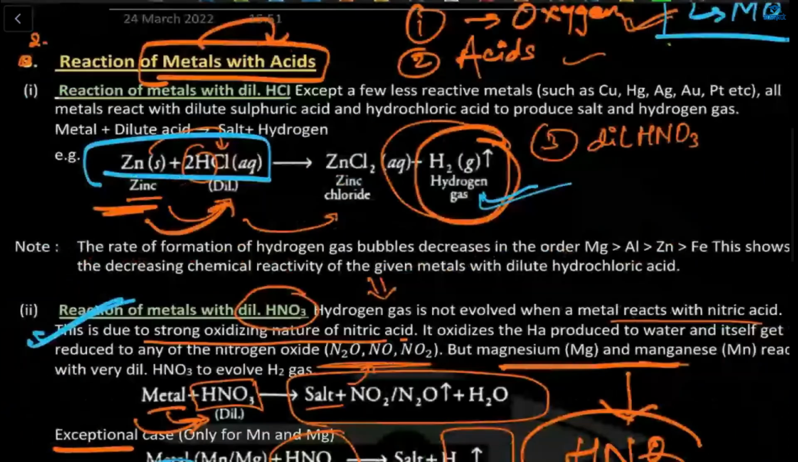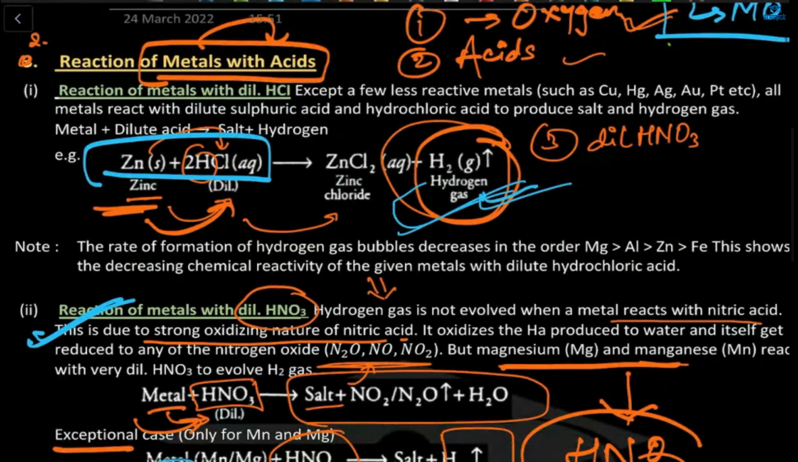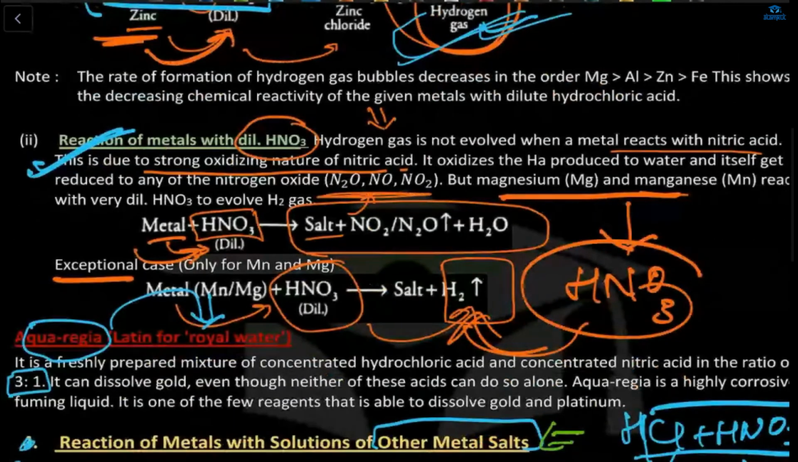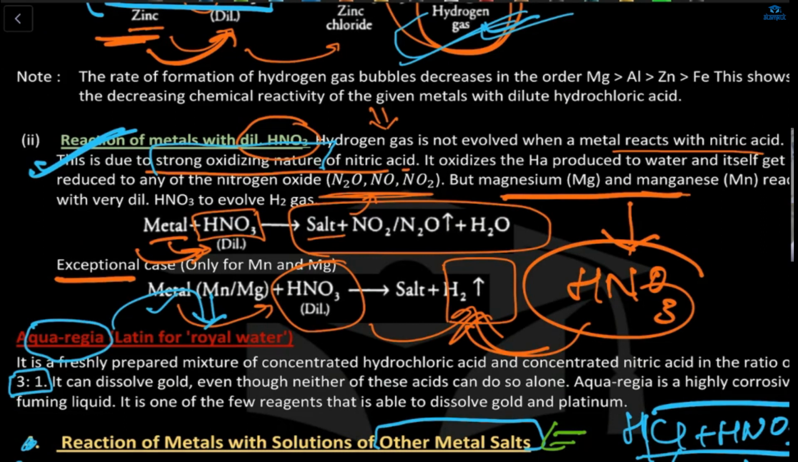Because in the HCl, the hydrogen gas is evolving. You can see over here. But why with the nitric acid, hydrogen gas is not evolved? Maybe because it is dilute nitric acid. Because nitric acid has a very strong oxidizing nature. But the exception is for two cases, manganese and magnesium. These two, when they react with dilute nitric acid, will form H2, which means H2 gas will evolve over here. So that's the difference between other metals and these exceptional cases.